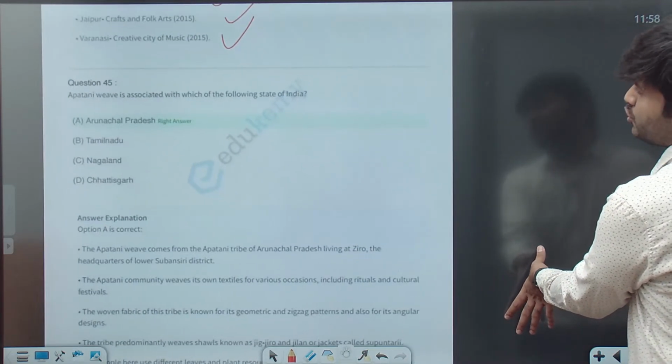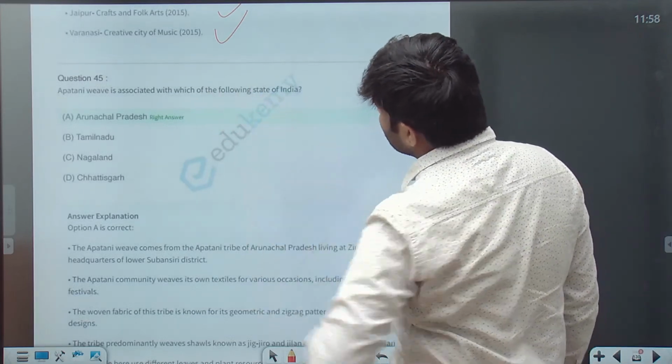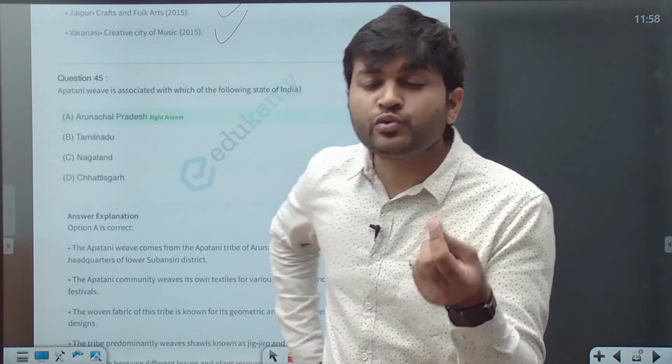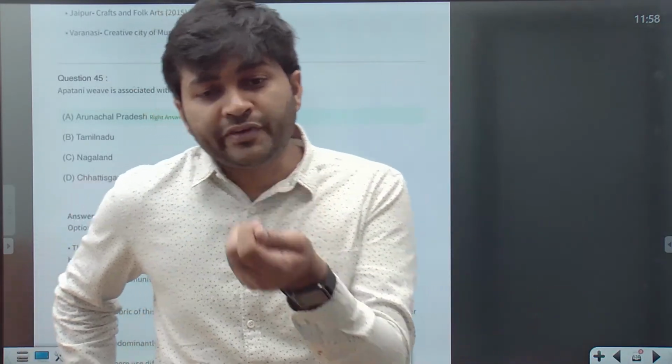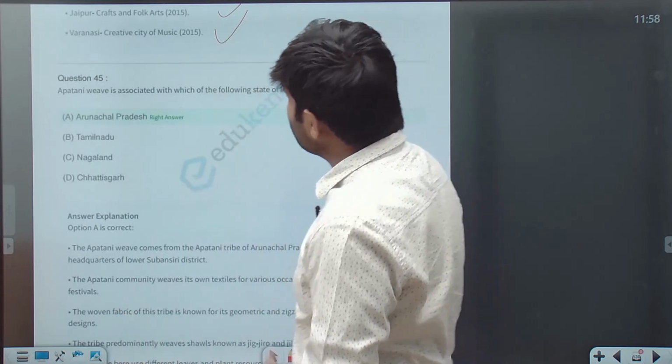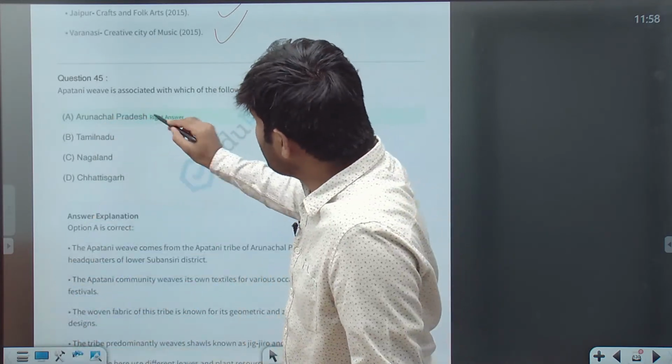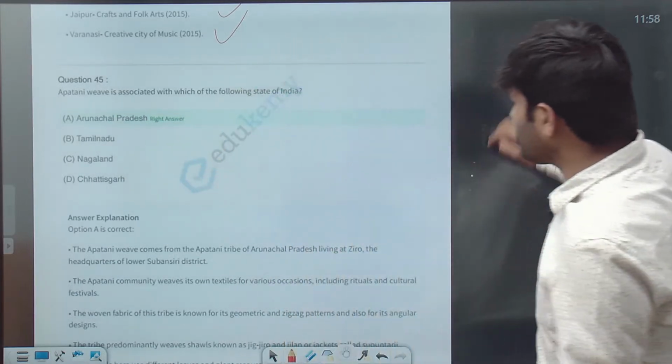The question is about the Apatani tribe. Apatani is associated with which state of India? Their weaving cloth is getting a GI tag. With respect to that, the question was, it is associated to which state? So the answer is Arunachal Pradesh, Apatani community.